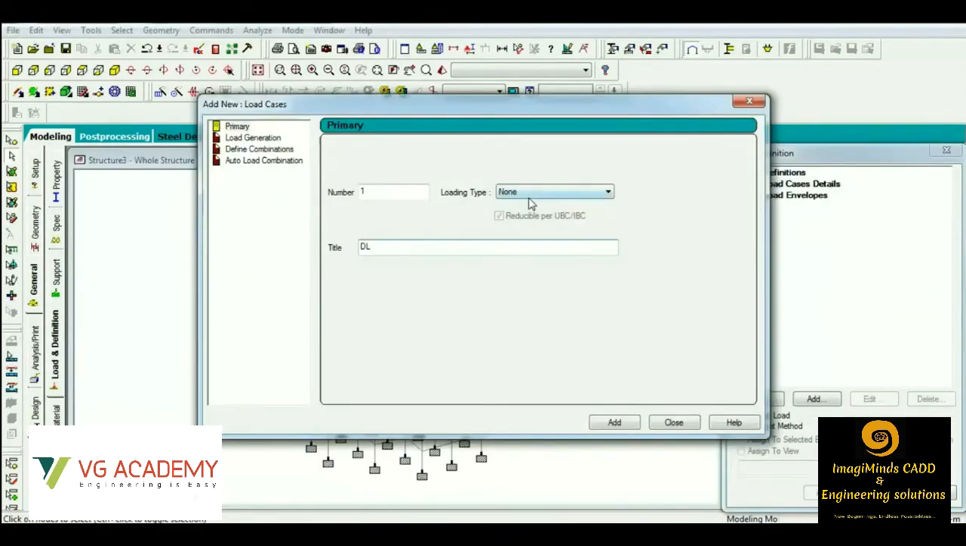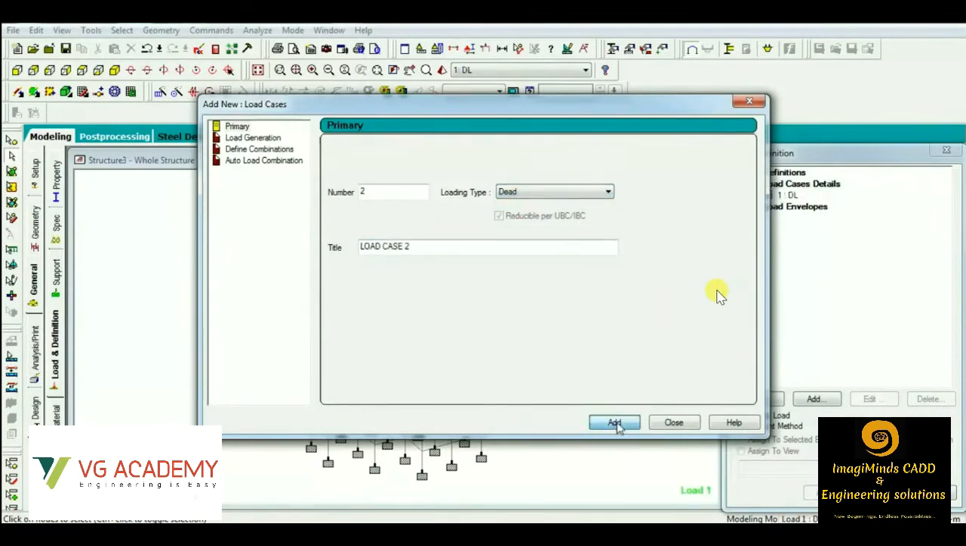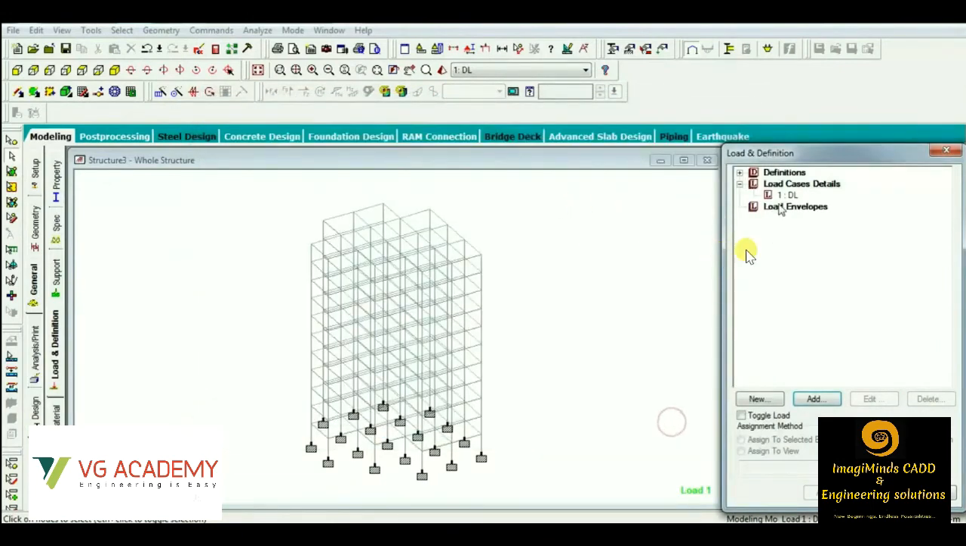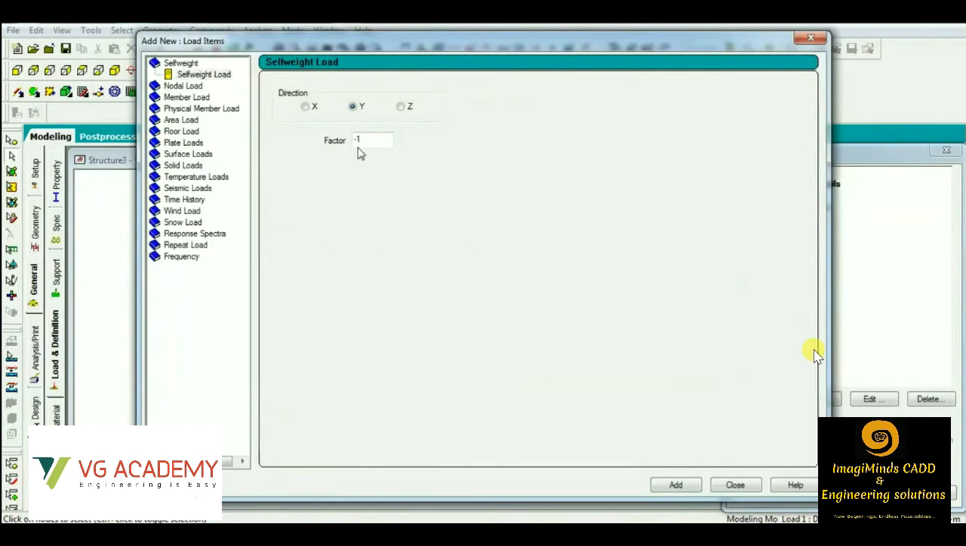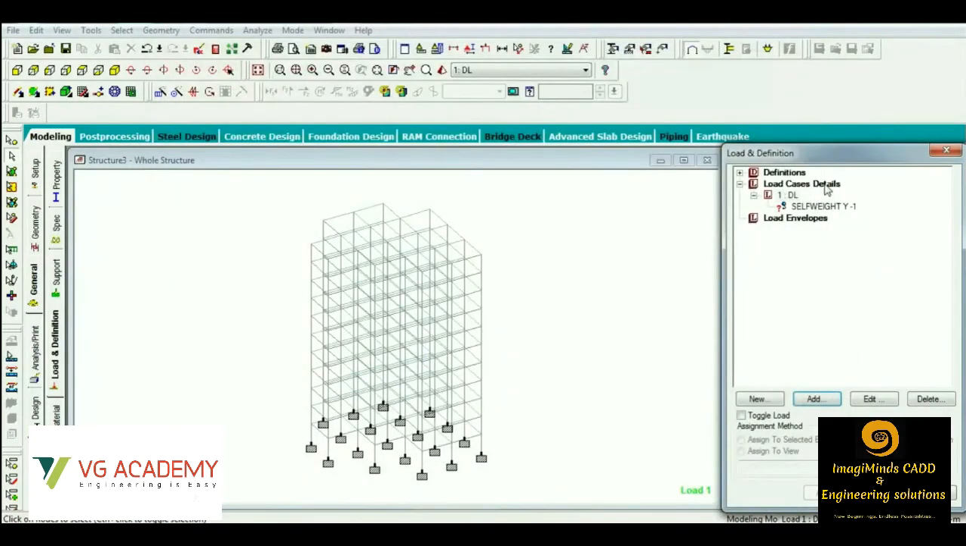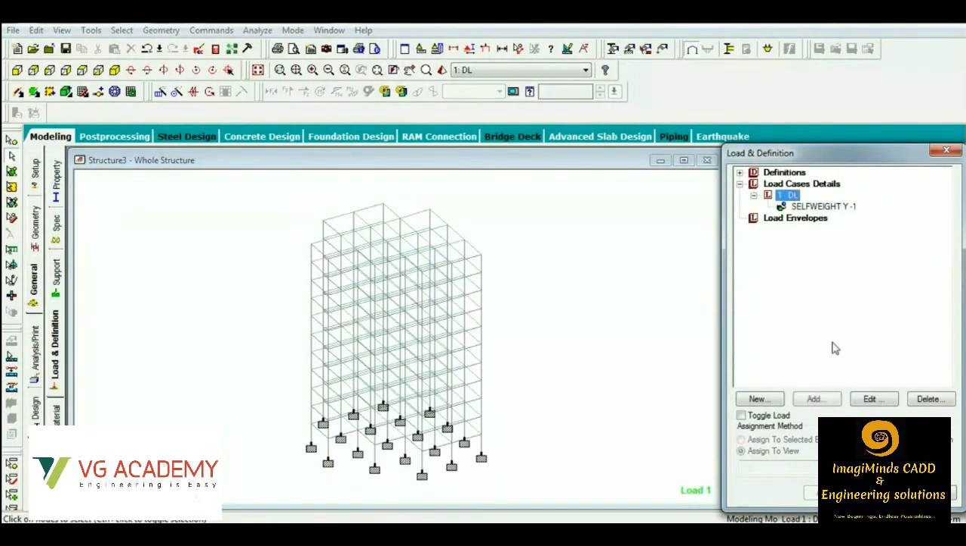Then we'll have to start with the process of load application. For that, we have to define the load case, that is, we are defining the dead load case. Under the dead load case, we have to apply the self-weight, member loads, nodal load, each and every load that we want to apply, that can be applied from this load option. First of all, here we are applying the self weight under the dead load category.